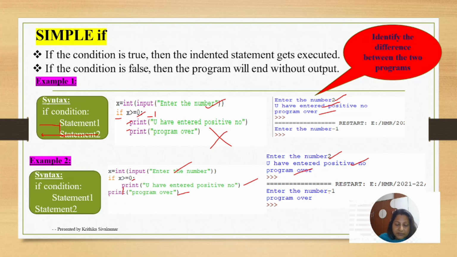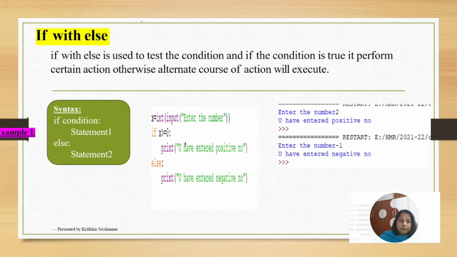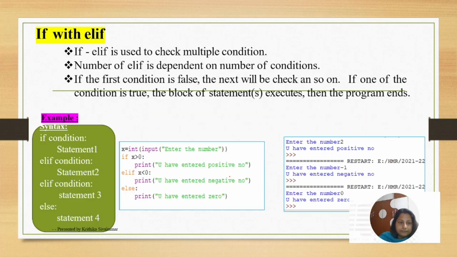If two print statements are inside the block, both statements will not execute when the condition is false. Here, one print statement is outside of the block. That's why, if the condition is false, the statement outside of the block still executes. What is if-else? When you give an option for the no case of the if condition, that becomes the else block. Here, enter the number: if x is greater than or equal to 0, you have entered the positive number, else you have entered the negative number.